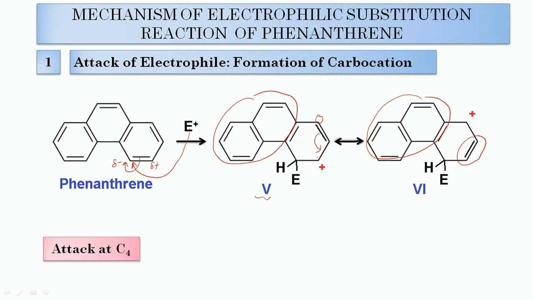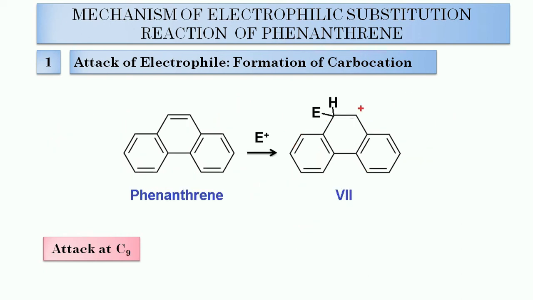So again here 132 kilojoule per mole of energy is lost. So this situation is almost similar when the electrophile attacks at carbon number 1, carbon number 2, carbon number 3 and carbon number 4.